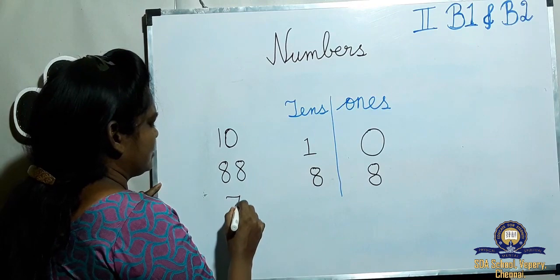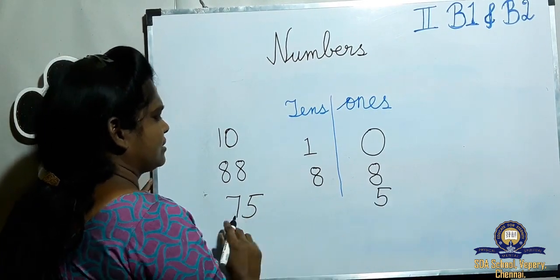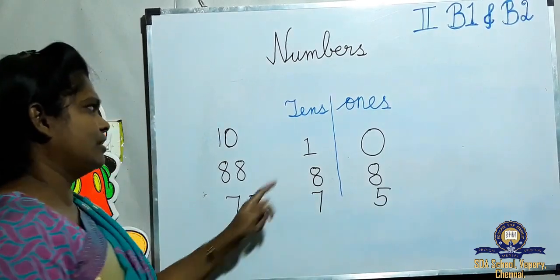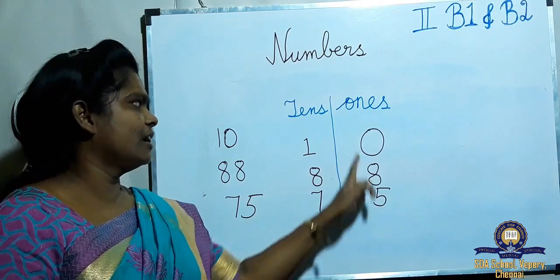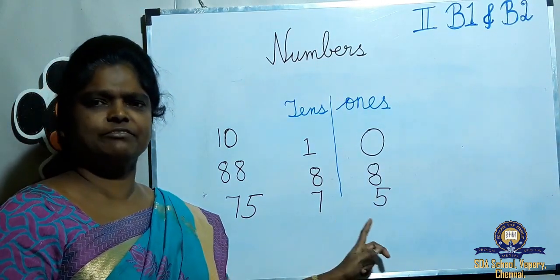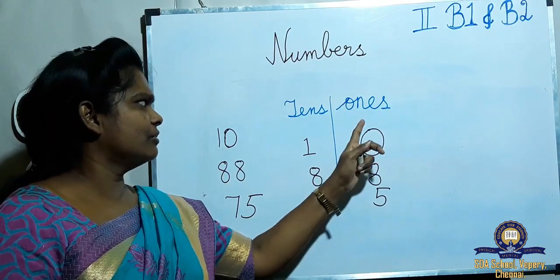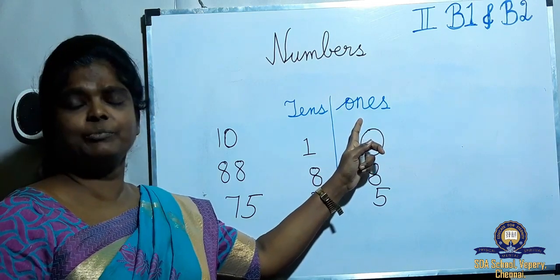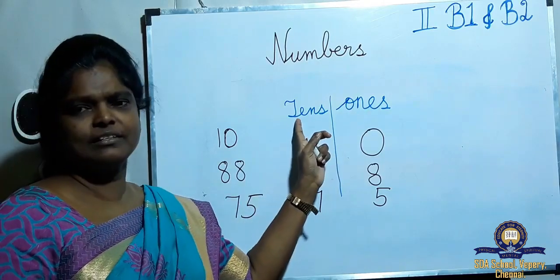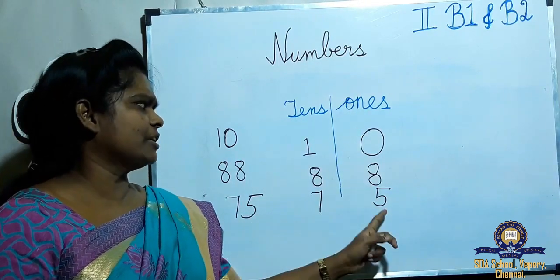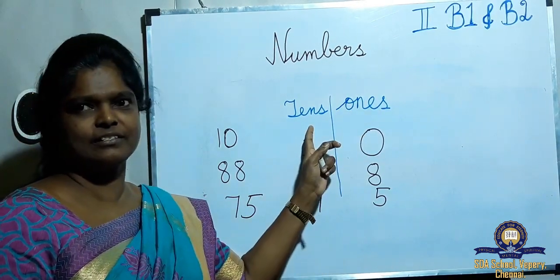Next we'll see 75. 5 is in the ones place, 7 in the tens place. Now 7 tens, 70, and 5 ones. 70 plus 5, 75. So always keep in your mind, whenever you write the numbers, you should separate like this, ones and tens. It's the place value. What's the place value of 5 here? Ones. What's the place value of 7 here? Tens.